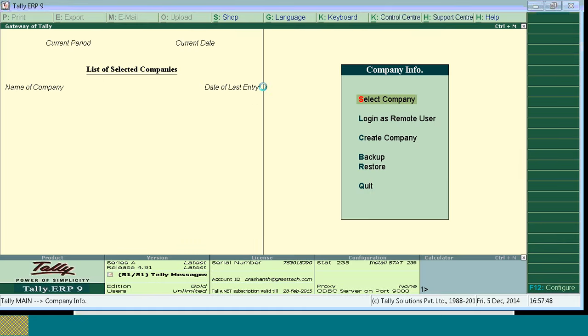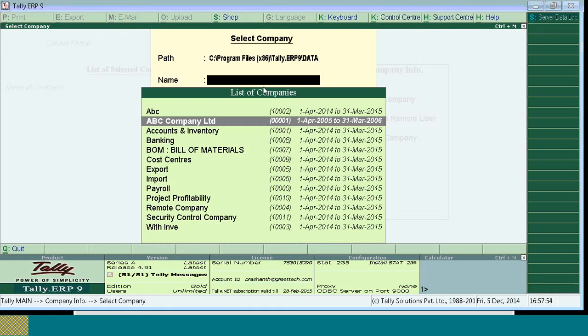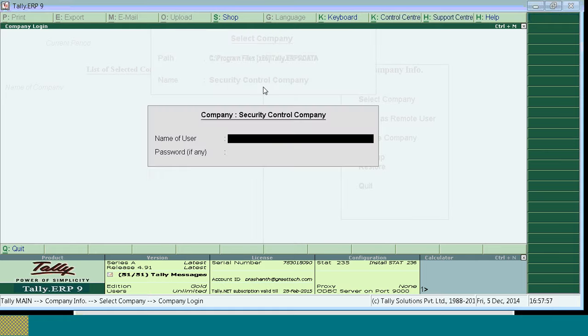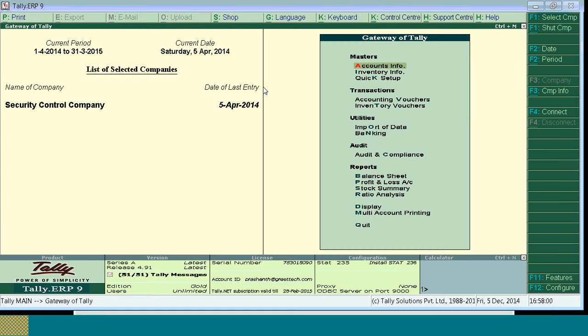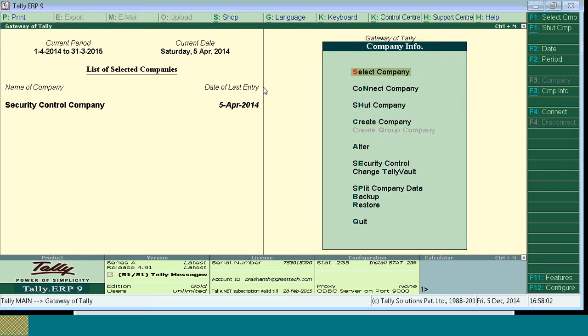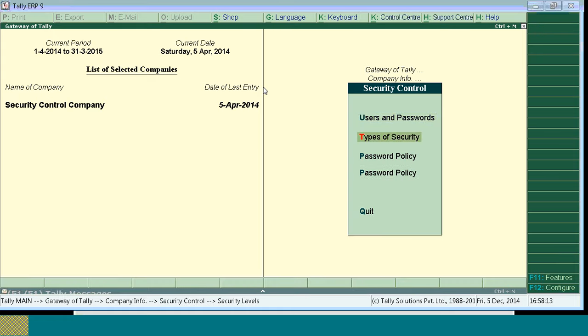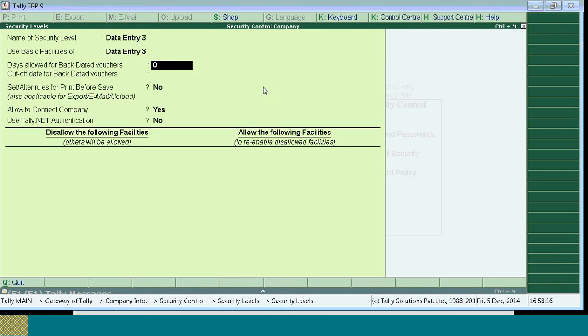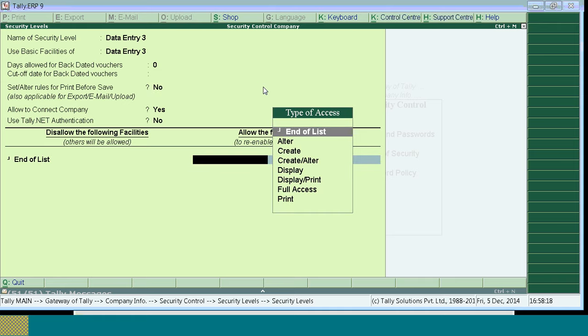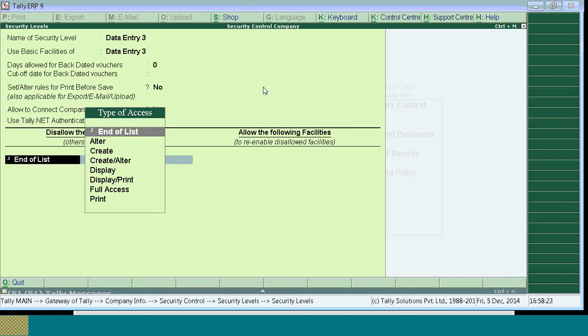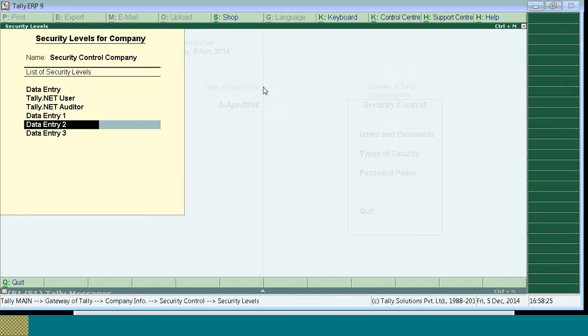As I have told, from 4.5 onwards, we have given voucher type security also. So voucher type security, I just explained it. I am logging into the company through admin level. To find whether the company is in admin level, when you go to company info, you should get the alter security option. If alter is not showing, that means the company is loaded at user level. To a particular user, you can give the option for data entry 3.